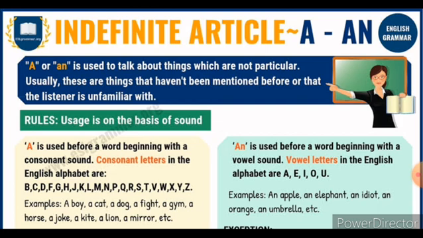Usually, these are things that haven't been mentioned before or that the listener is unfamiliar with. Listen, children, this article, the indefinite article, you can say as unspecific. These articles are used to refer to a noun for the first time. So it is called the indefinite article.